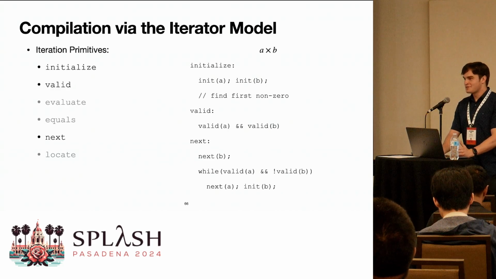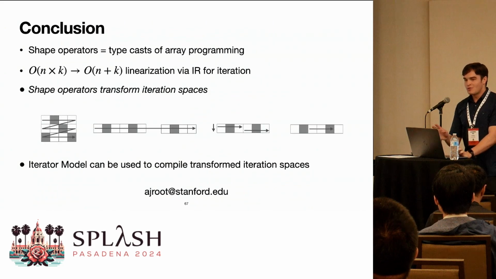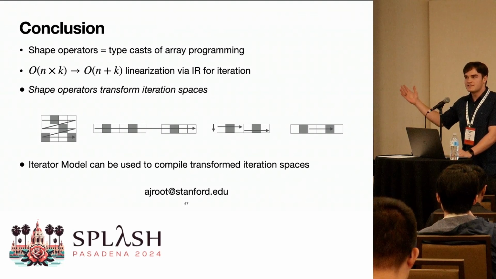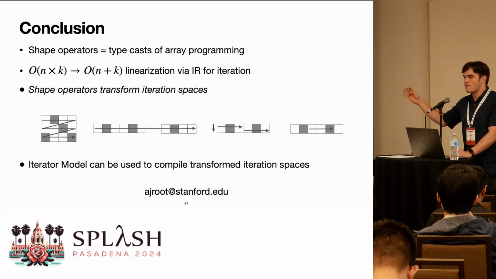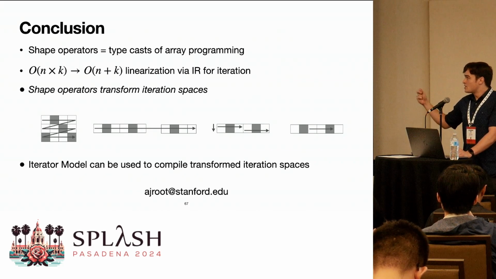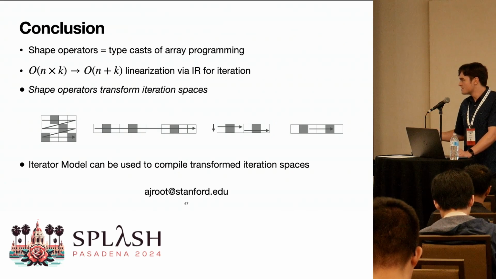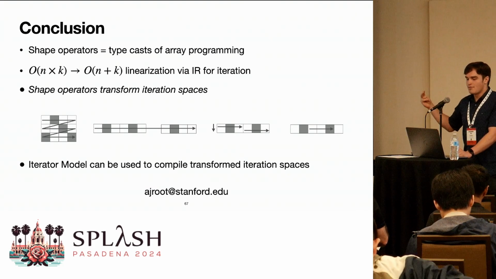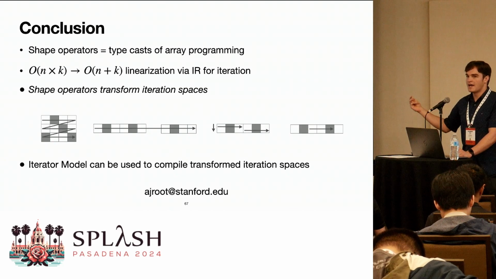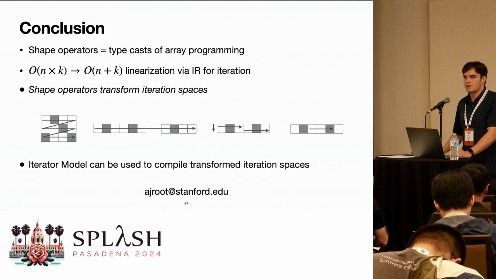With that, I'm getting signals that I'm running out of time, so I want to close with some final thoughts. I really want you to take away from this talk that shape operators are really the typecasts of array programming. A nice way to linearize this quadratic problem is via an IR for iteration, and shape operators fundamentally transform iteration spaces, but they're not computing on iteration spaces. And the iterator model is a really nice way to compile this sort of complex irregular computation.